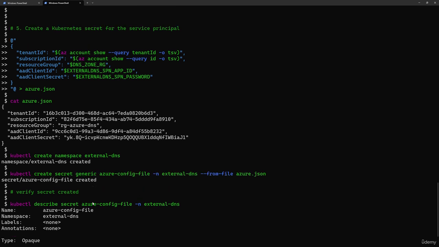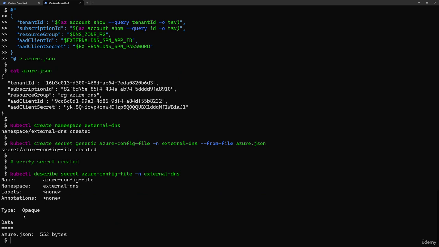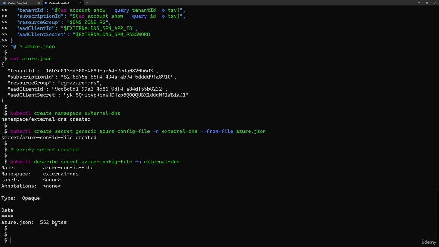Once that secret is created, I'll go to verify it. So by kubectl describe secret, you'll see here my azure.json is available there. So external DNS will be configured to read that azure.json file. Let's see how that works. So here I will move to step number 6, which is deploying the external DNS.